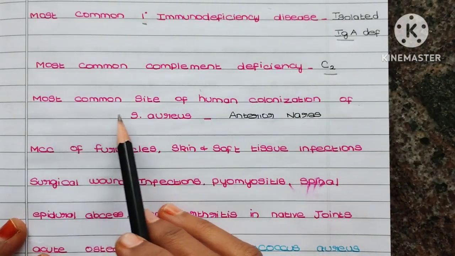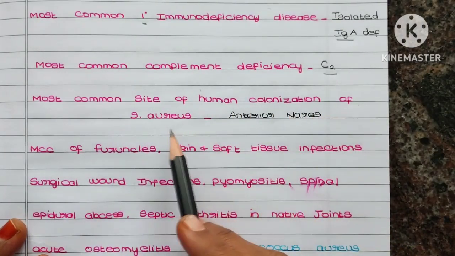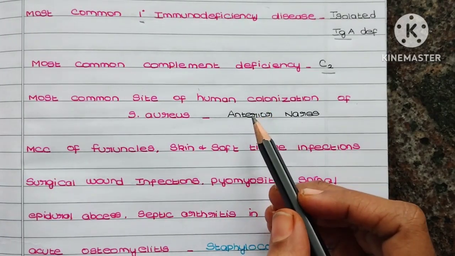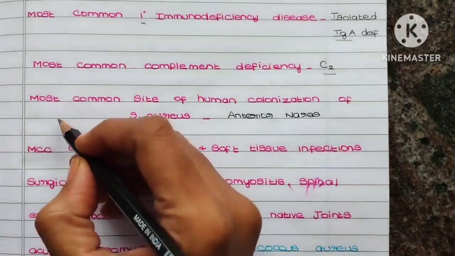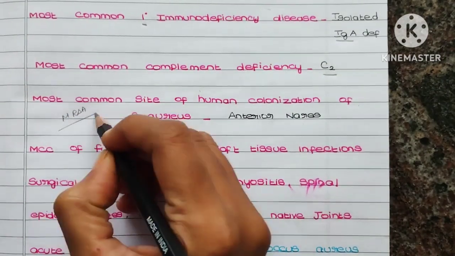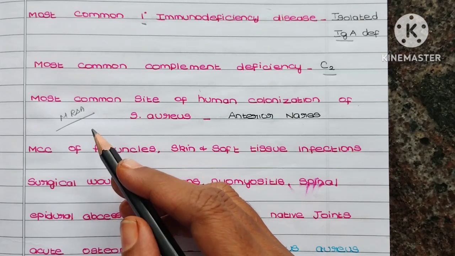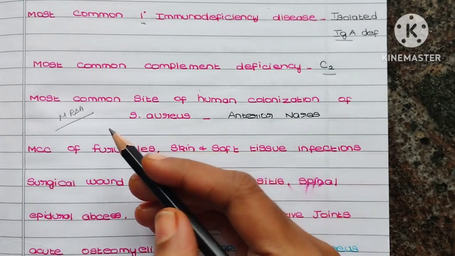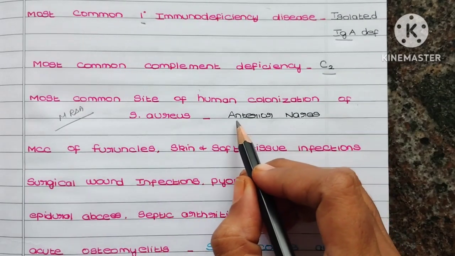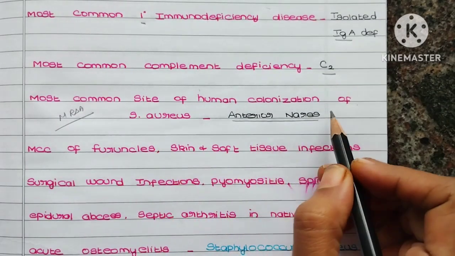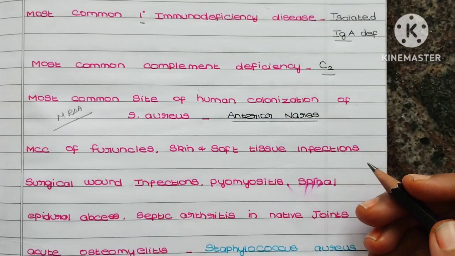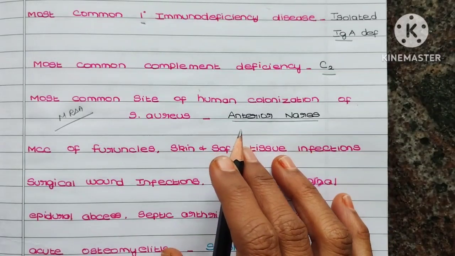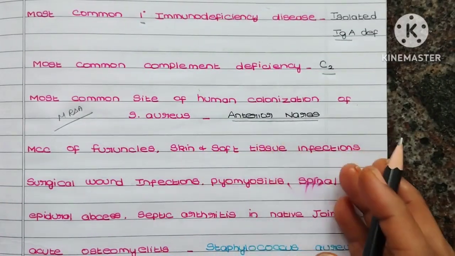Next, the most common site of human colonization of Staphylococcus aureus. As you know, it is one of the important pathogens causing MRSA. If you remember MRSA, the treatment is treating the nasal carriage, and they also use a mupirocin ointment. So the most common site is the anterior nostrils. They can also ask it in the form of a history. So you want to know that it is most commonly present in the nostrils.